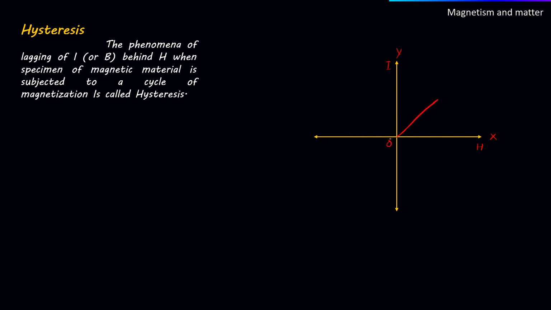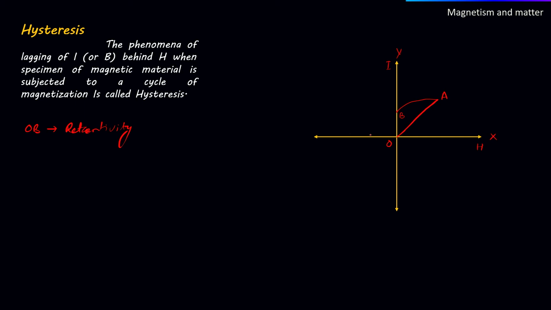Say this is O and this is A. When we start demagnetizing this, then it will not come back along this path, but it will follow a path somewhat like this. And we observe that some magnetism is left in the material. This OB is known as retentivity or residual magnetism.